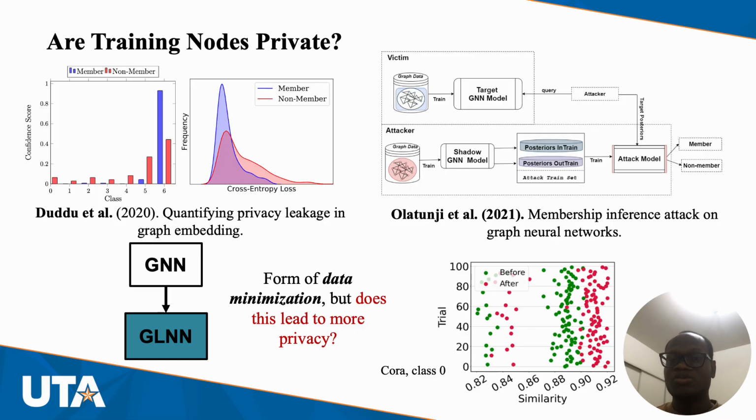What we did here was an experiment with 100 trials to look at the similarity between the student and the teacher before and after distillation. And what we noticed is a rightward shift in the similarity after distillation, which shows that distillation leaves behind a signature, which an attacker may be able to leverage to discriminate between members and non-members. And so, maybe distillation does not lead to more privacy.